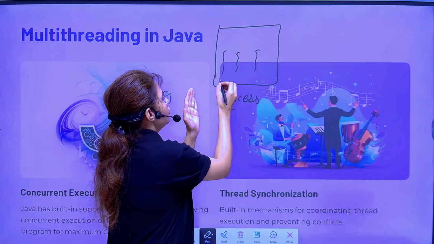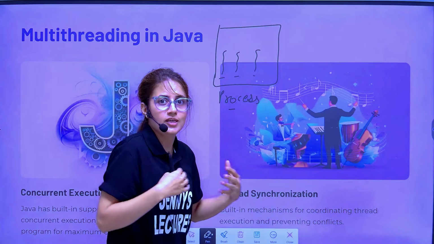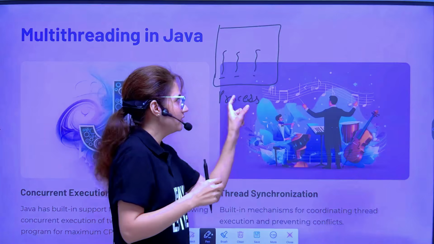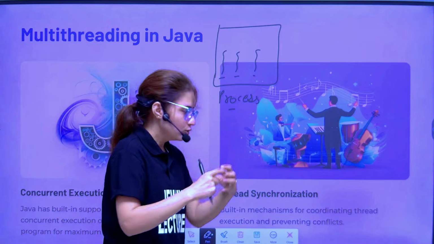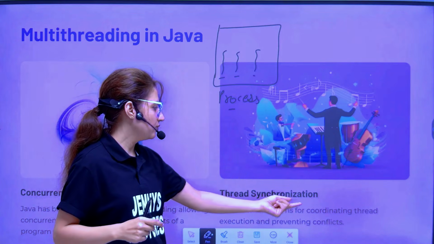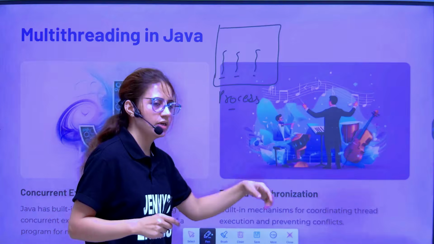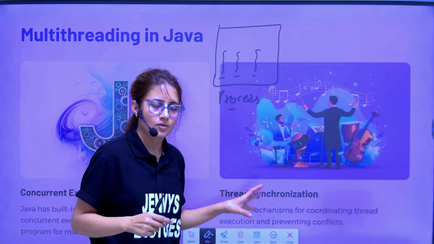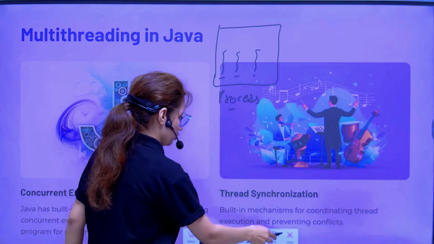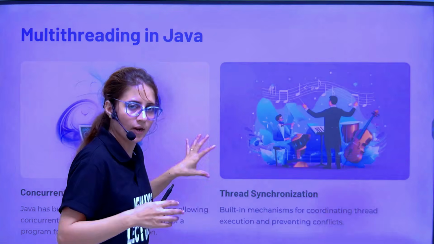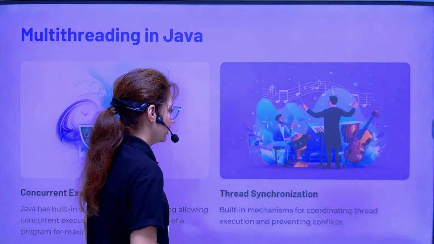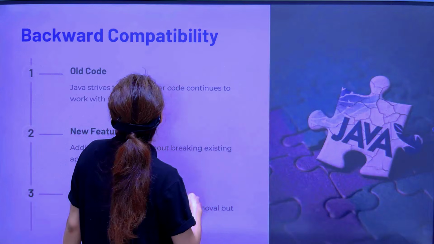Now, how are these threads synchronized with each other? Because obviously they should be in sync. So there is a built-in mechanism for coordinating the threads' execution and preventing conflicts. Okay, that is inbuilt. We don't want to go that deep right now, but later on we'll discuss in depth. So this is multi-threading in Java.